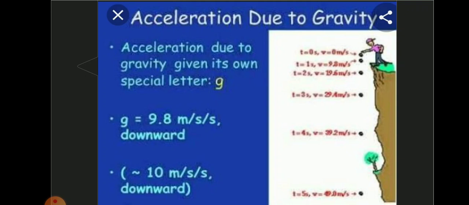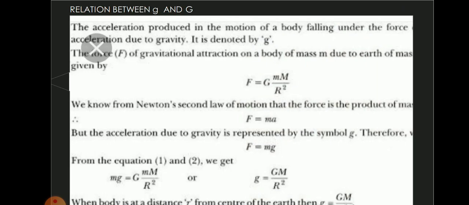The value of g is not the same at all points on the surface of the earth. What is the value of g? Small letter g always refers to acceleration due to gravity. Its value is 9.8 meter per second squared, but it is not the same at all points. Now remember, we have learned two gs, small letter g and capital G. We can relate both by a derivation.